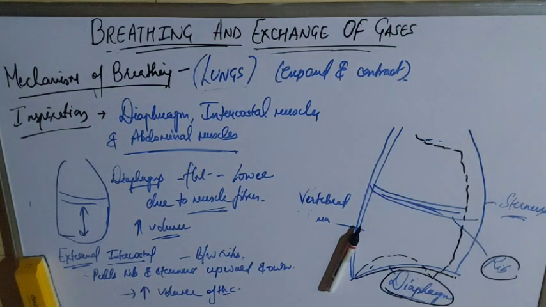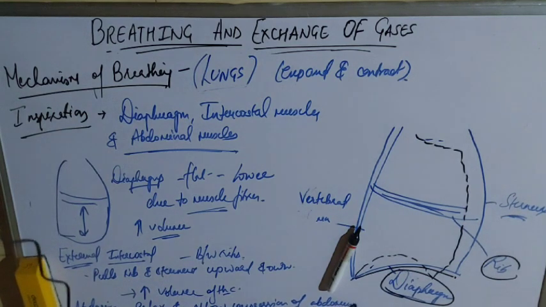Last pair of muscles, the abdominal muscles. How do they play a role? The abdominal muscles just relax and allow compression of the abdominal organs by the diaphragm. When the diaphragm contracts, it will push the abdominal organs, so the abdominal muscles relax to allow this compression.